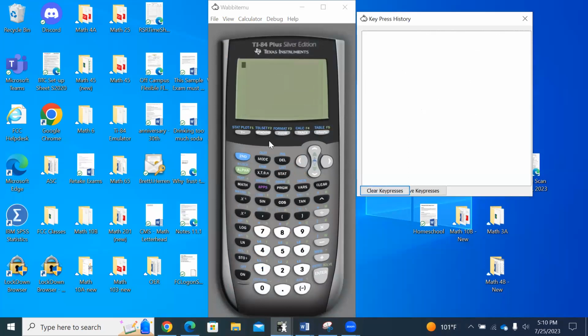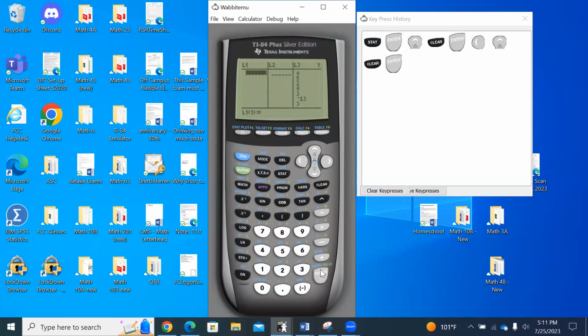So I'm going to go to L1. I'm going to go stat, edit. I'm going to have to clear out L2 from what I was doing before. Clear out L1. Now I'm going to put the data. Write down L1. So that's going to be 578.